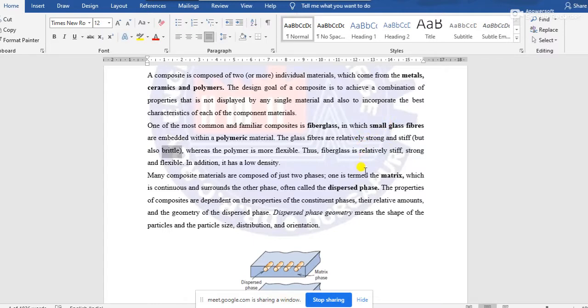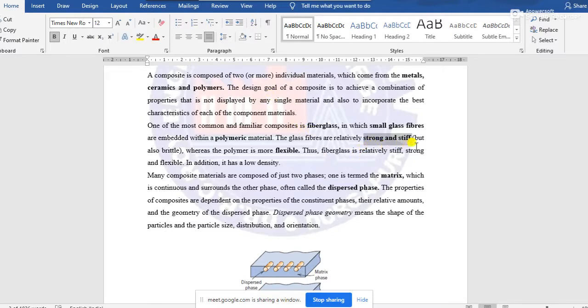Glass fiber is strong and stiff and brittle, and polymer is flexible. This is the characteristics of the components of the specific composite, that is fiberglass.